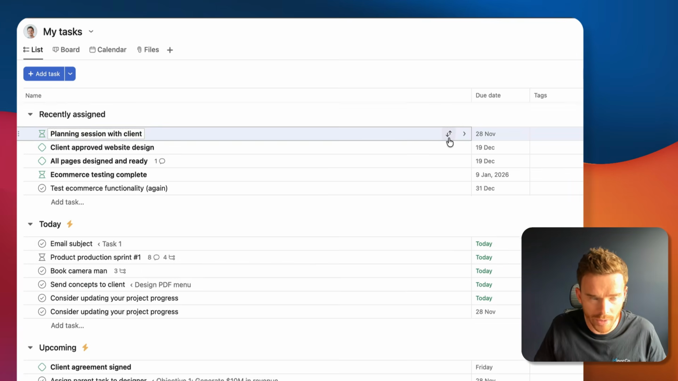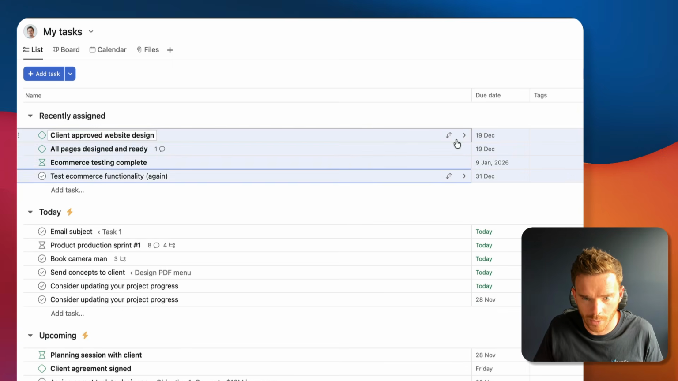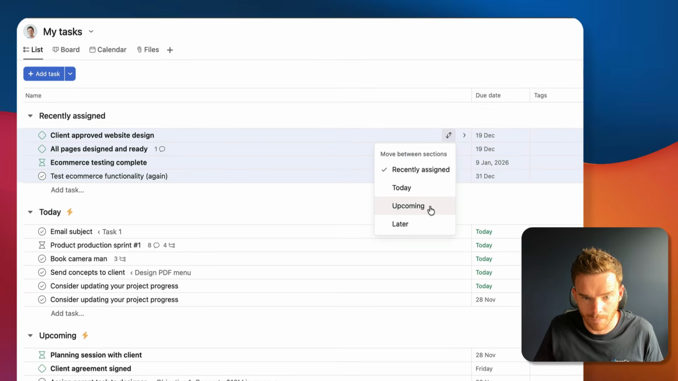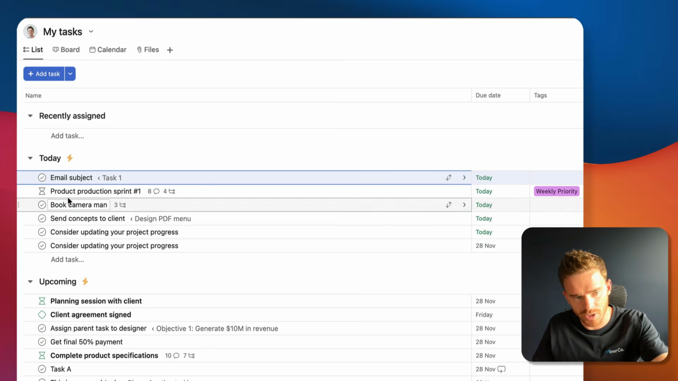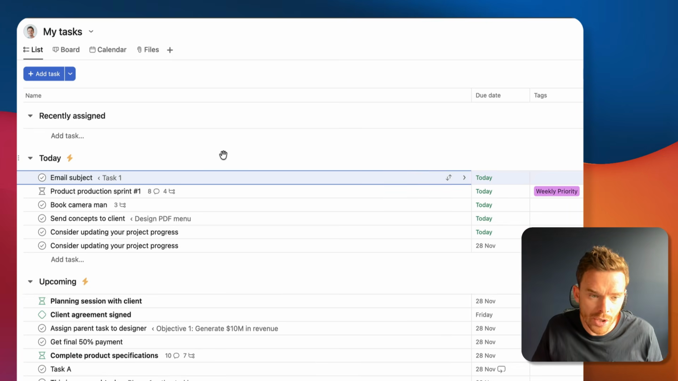And so I will triage from recently assigned. This will go into upcoming. In fact, these will all go into my later section. And then I've actually got some rules set up here to move those tasks up as they become due.